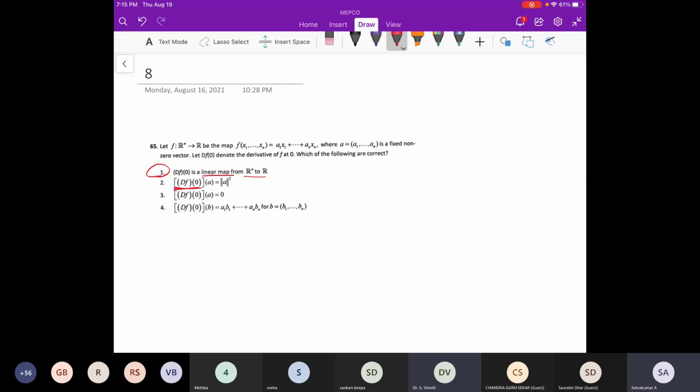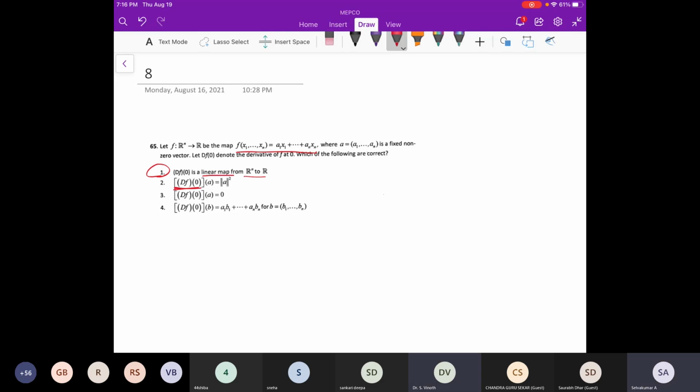Yes sir. They have given some function, and this is the direct definition. df at the point 0 is a linear map from R. Sir, whatever the point, it is true, right? Not only at 0. It is given that df at 0 is linear, but at whatever point the derivative exists, it is linear.